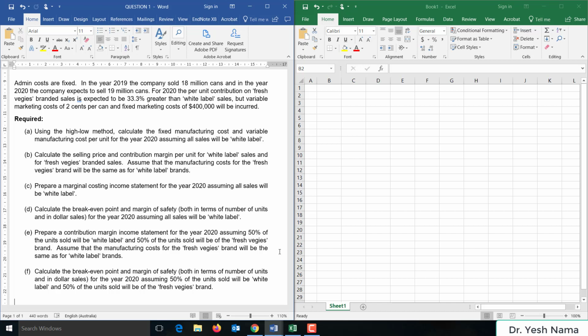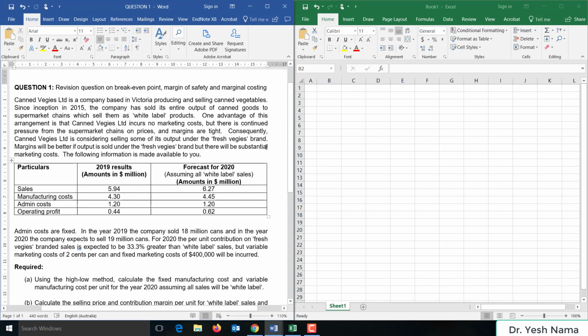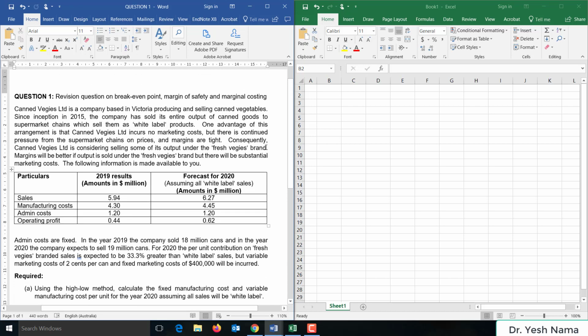Required. Using the high-low method, calculate the fixed manufacturing cost and variable manufacturing cost per unit for the year 2020, assuming all sales will be white label. So let's do this one by one. So we'll start with requirement A, which is to calculate the fixed manufacturing cost and variable manufacturing cost per unit for the year 2020, assuming all sales will be white label.